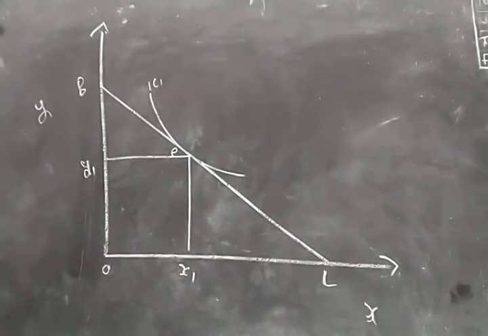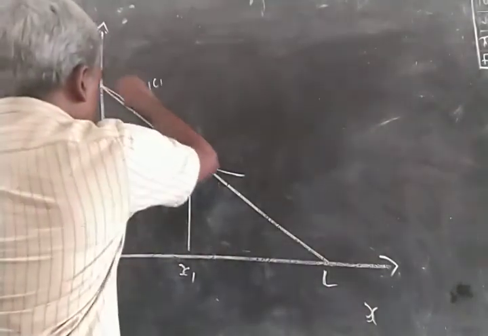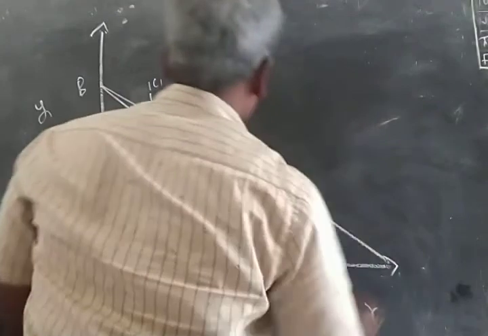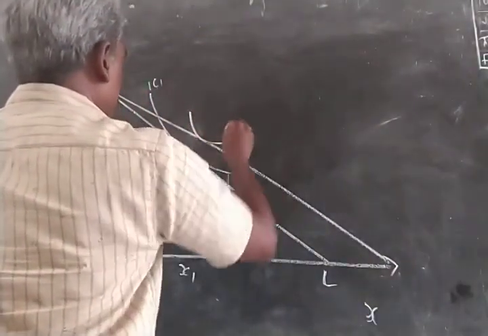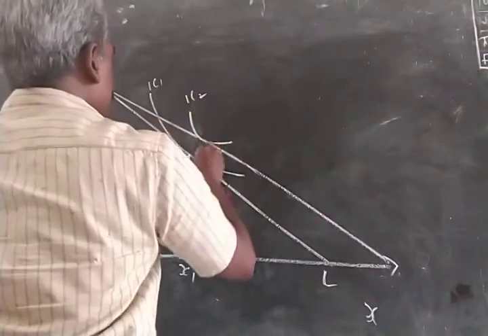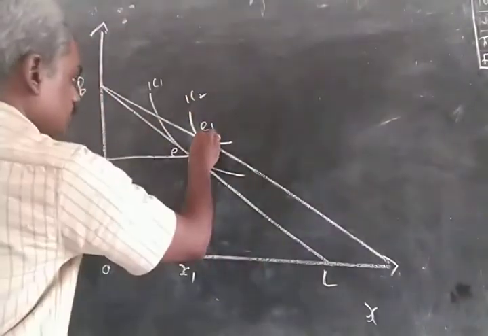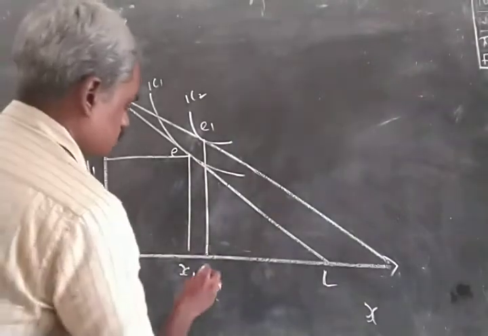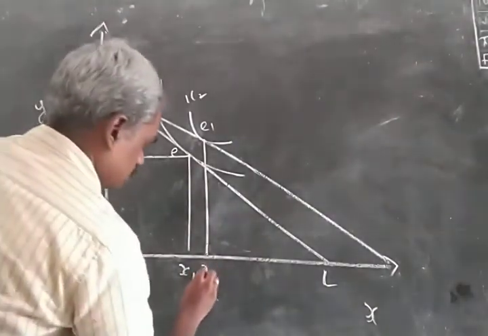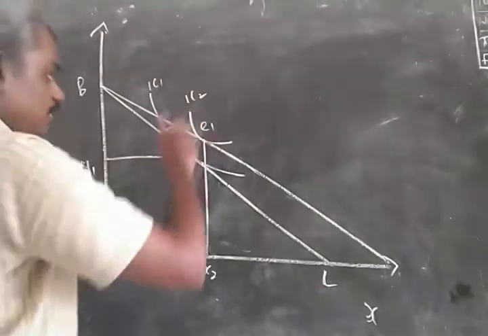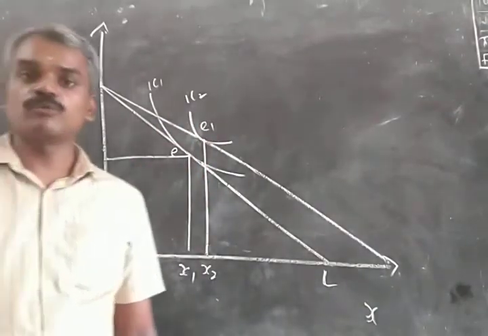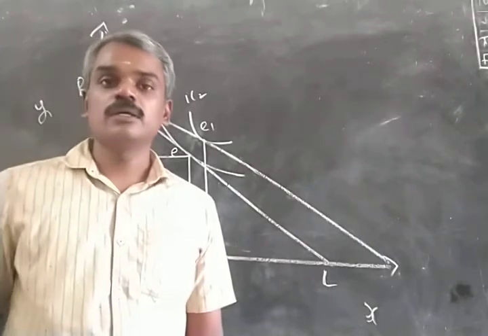Now we assume a change in the price of commodity X. When the price of commodity X falls, the budget line rotates outwards. The consumer is in equilibrium at this point on IC2, which we name as E1. Now the consumer has increased the consumption of commodity X to X2. So consumption has increased. This is the price effect. The price effect is positive, which means that the commodity is definitely not a Giffen good.